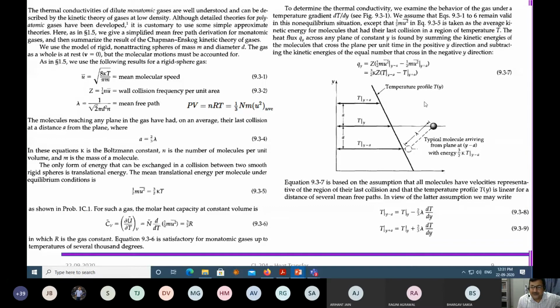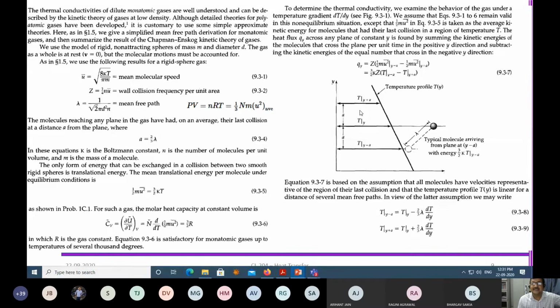Assume the temperature at a particular place is Ty, a little above is Ty plus A, and below is Ty minus A. So in a differential situation you have three layers of gas, where the distance between the layers is A. The mean free path between two collisions of a molecule is lambda, and A is 2/3 of lambda.